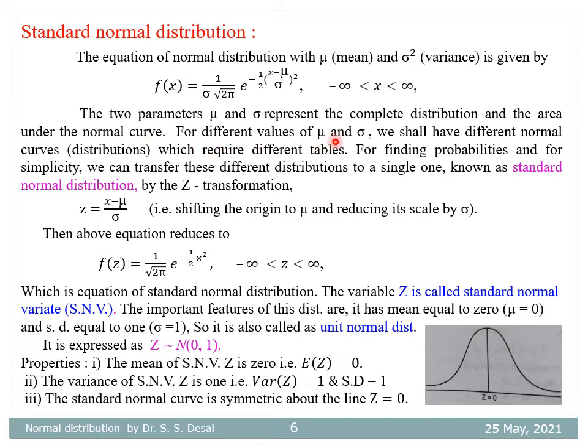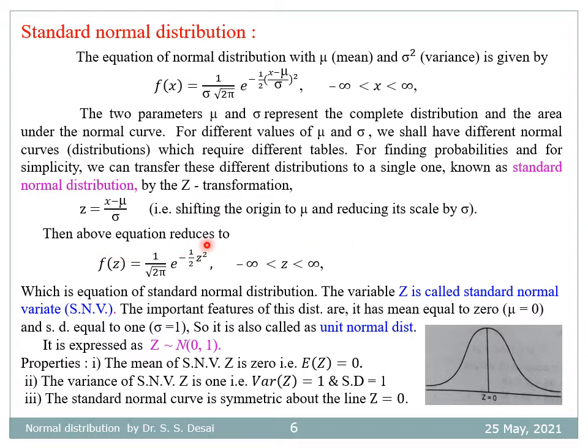For different values of mu and sigma, we shall have different normal distributions which require different tables. For finding probabilities and for simplicity, we can transform these different distributions to a single one known as standard normal distribution by the Z transformation, Z equal to (x minus mu) divided by sigma, that is shifting the origin to mu and reducing its scale by sigma.